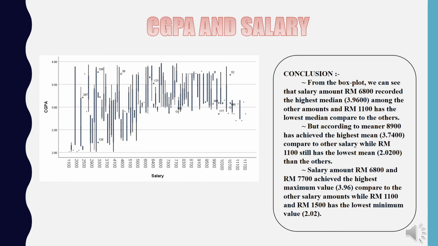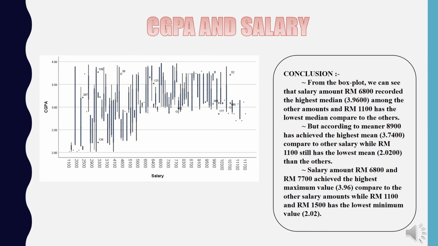From the graph shown, we can see that salary amount RM 6,800 recorded the highest median among the other amounts, and RM 1,100 as the lowest median compared to the others. But according to mean, RM 8,900 has achieved the highest mean compared to other salary, while RM 1,100 still has